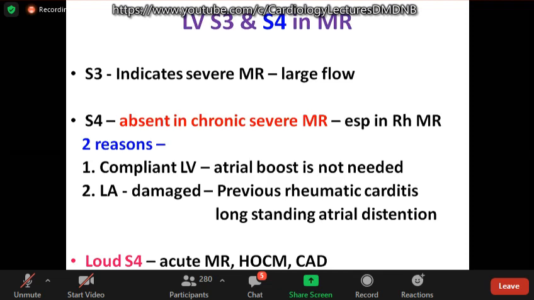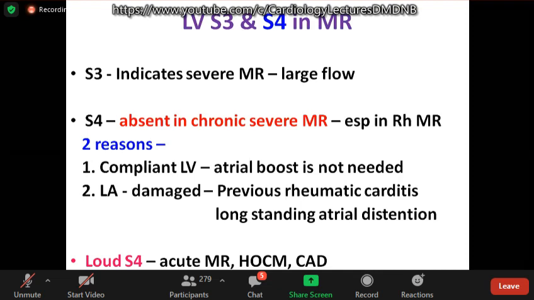Important point about S4 is it is absent in chronic severe MR, especially in rheumatic MR, for two reasons. One, LV is compliant. What are the prerequisites for S4? Forceful atrial contraction, unobstructed AV valve, and a stiff non-compliant LV. Here in chronic severe MR, LV is compliant, so the atrial boost is not needed. The other important point is the LA is damaged because of the previous rheumatic carditis, fibrosis, long-standing. It doesn't effectively contract, so there is no S4 in rheumatic MR.